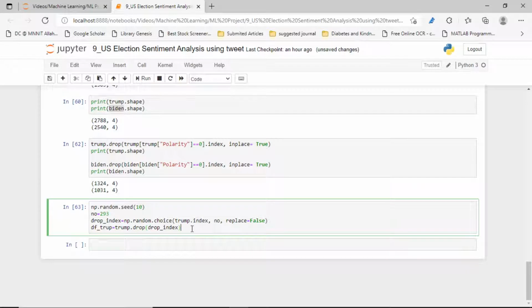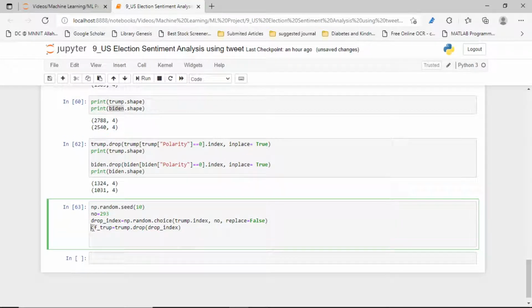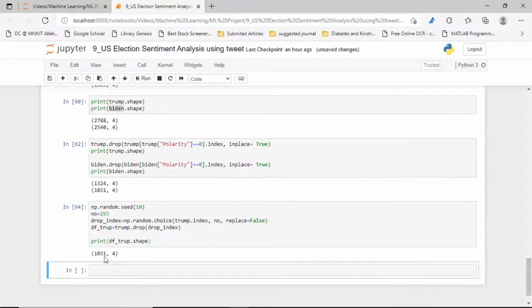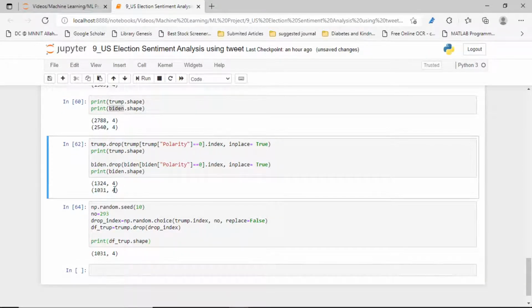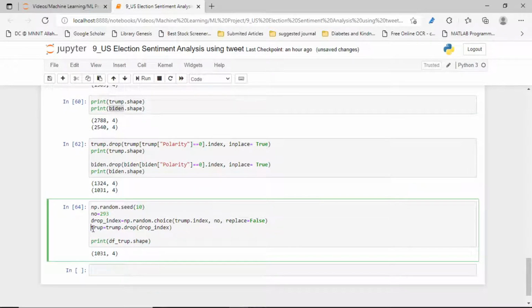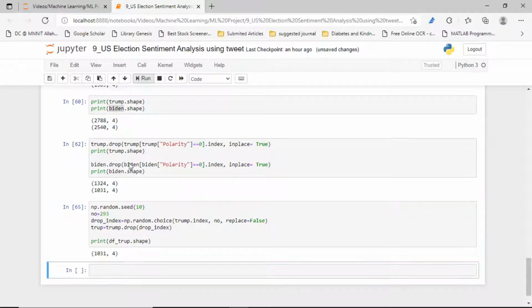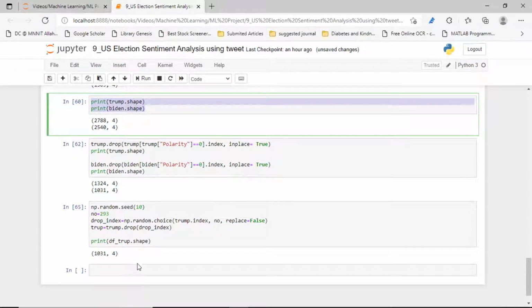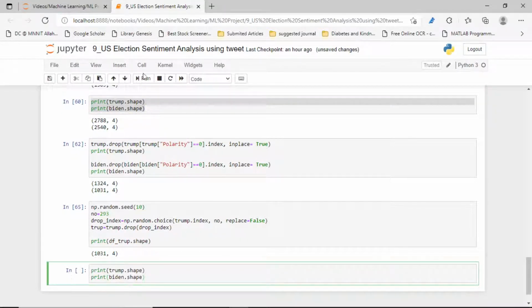Now if you see the indexes of that frame, then you will understand. Now the size of the Trump data frame is similar to the Biden data set. Let's call the new Trump data set again. Let's run it.